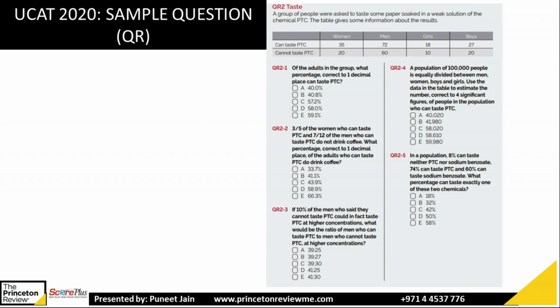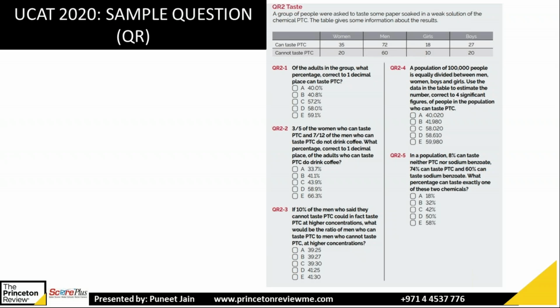Okay, let's try to solve. So first read the question. 3 by 5 of women who can taste PTC. All right. So you have to pick women who can taste PTC. Take 3 by 5 of that. Then 7 by 12 of men who can taste PTC. So you have to take men and 7 by 12 of those men who can taste PTC. So these people do not drink coffee. So what percentage of the adults who can taste PTC do not drink coffee?